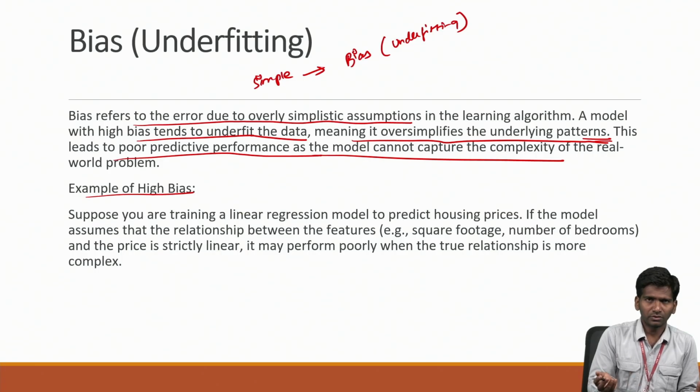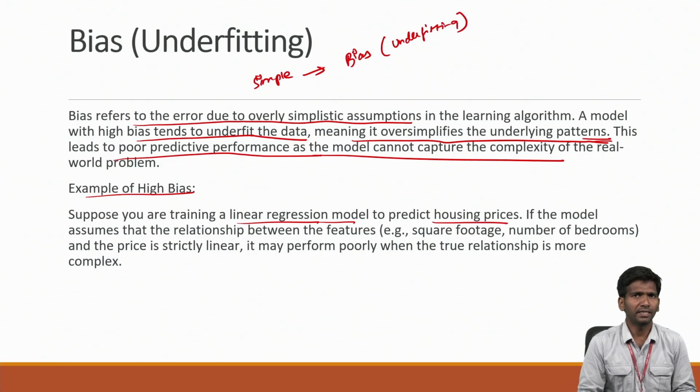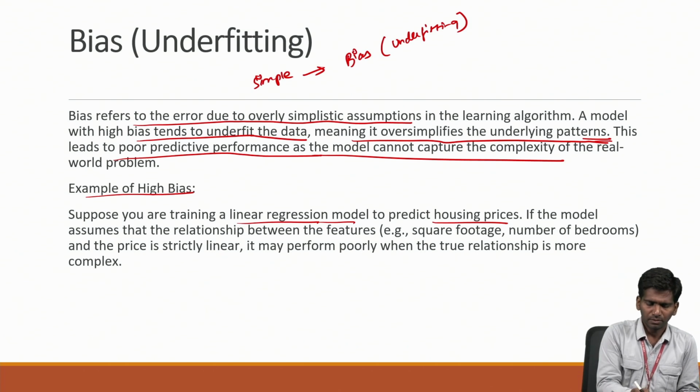Say you are trying to predict house prices using a linear regression algorithm, based on the number of square footage.